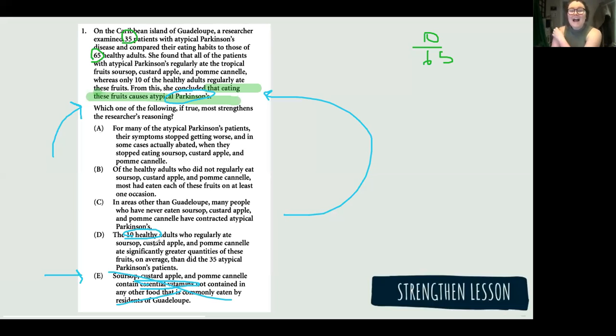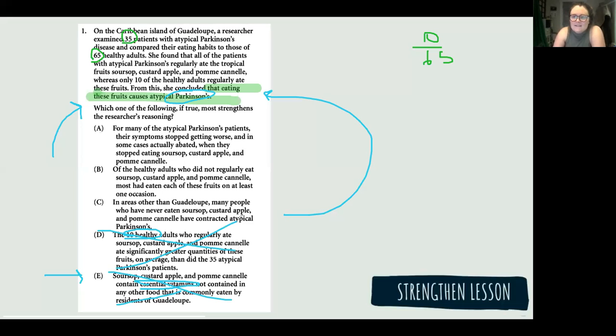Yeah, I agree. It doesn't strengthen that it's causing it, because if these 10 healthy adults regularly ate these things and did not get it, that goes completely against our conclusion that eating these things causes it.